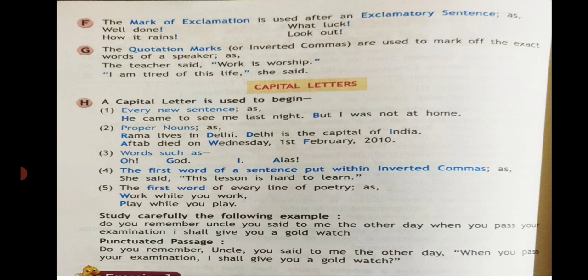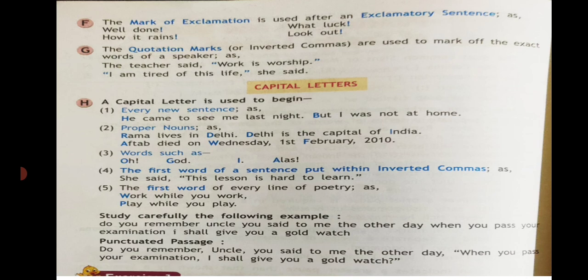Capital letters. A capital letter is used to begin every new sentence, proper nouns, words such as the first word of the sentence put within inverted commas, and the first word of every line of poetry. Let's see. Every new sentence, like He came to see me last night, full stop, But I was not at home. Proper nouns. Rama lives in Delhi. Delhi is the capital of India. Aftab died on Wednesday, 1st February 2010.